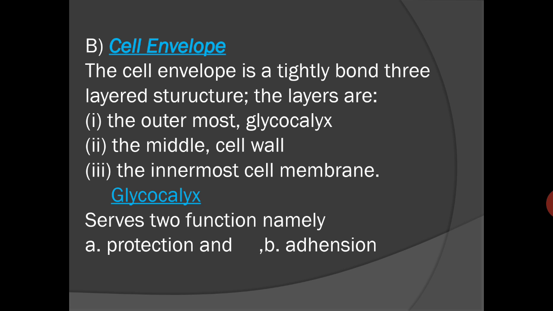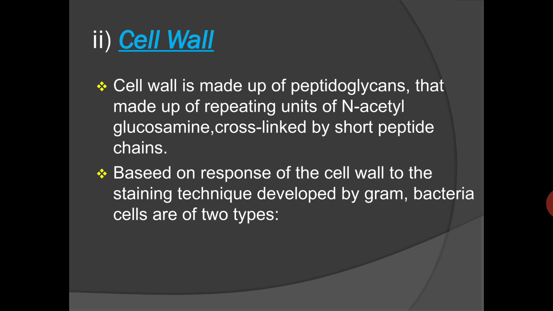The glycocalyx, the outermost layer of a cell, serves two basic functions: it provides protection as well as adhesion of two different cells. And the cell wall is made up of peptidoglycans, made of repeating units of N-acetyl glucosamine that are cross-linked by short peptide chains.